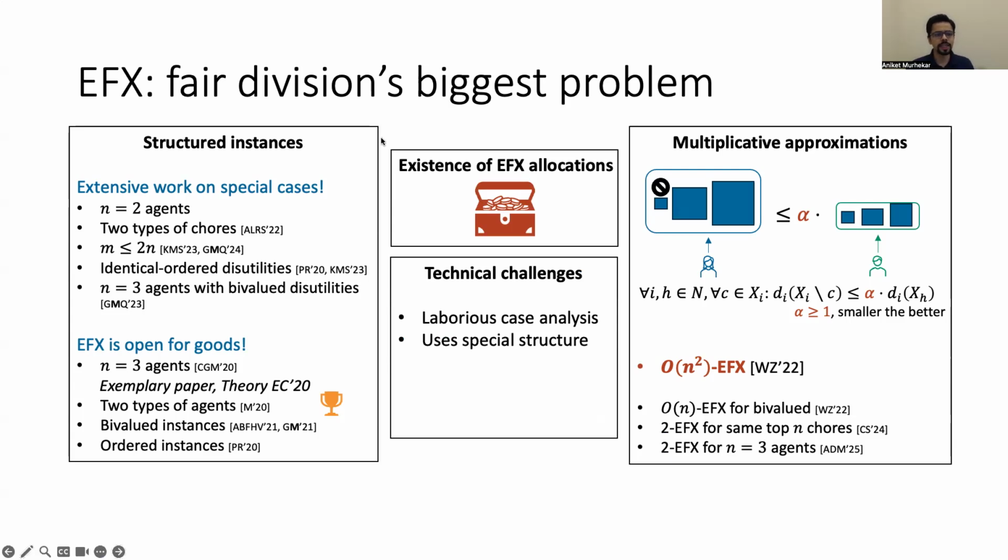There are several technical challenges that need to be addressed in all of these works, but a common theme is that they use extensive case analysis to derive these approximation factors, or heavily use the special structure of the instance. This also points to the fact that we really need new general techniques which can apply to more general instances which are not just structured instances, as well as improve the weak approximation factors that are known so far.